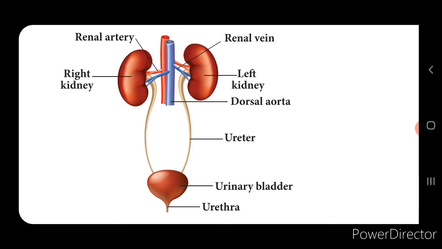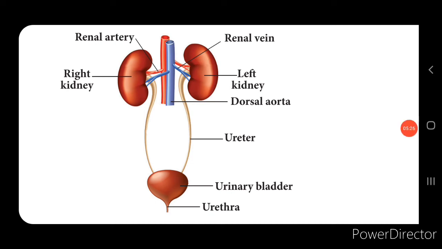You can see here it is in the form of a sac-like structure, and this lies in the pelvic cavity of the abdomen, and this stores the urine temporarily. Next, below the urinary bladder is the urethra, and this urethra is nothing but a membranous tube, a small tube-like structure which expels the urine. And there is a urethral sphincter which keeps the urethra closed and opens only at the time of urination, which is called micturition.